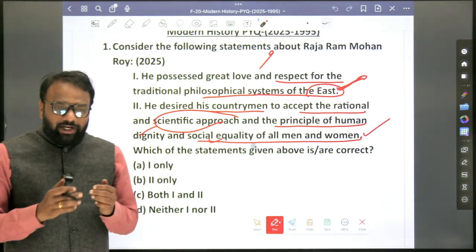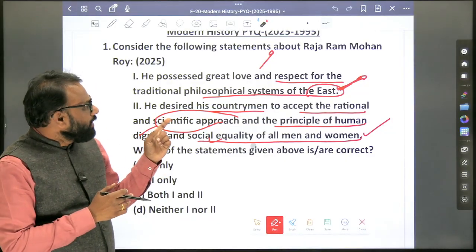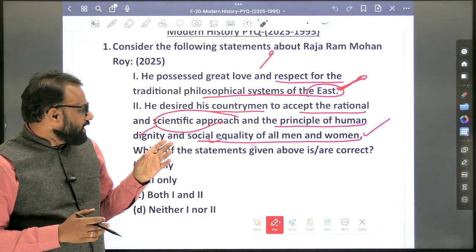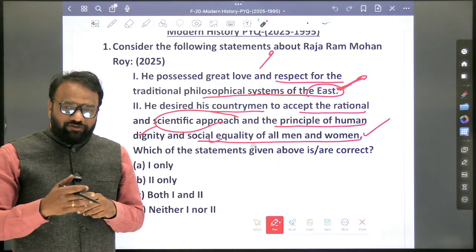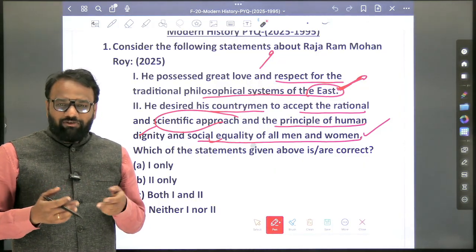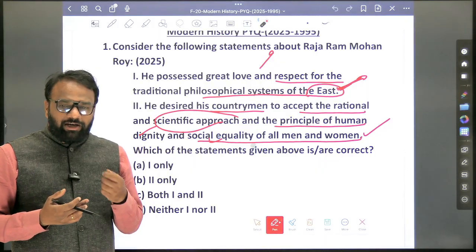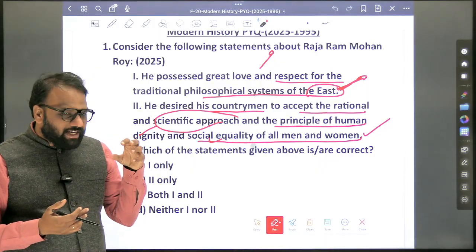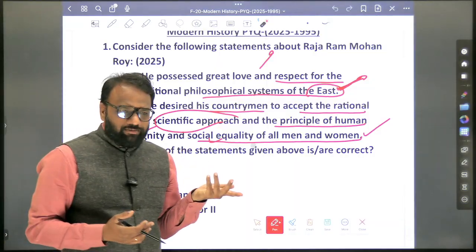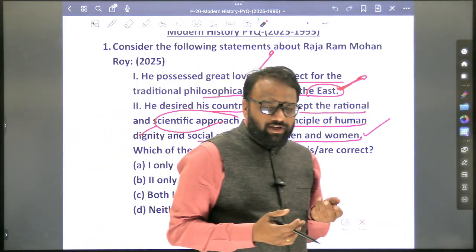Now, statements like rational and scientific approach: in the context of Raja Ram Mohan Roy, we have not come across rational and scientific approach. In the discussion of some other social reformers we have, but here we will not overthink and mark a wrong choice. So here we shall take a generalist approach. What is rational thinking? What is scientific approach? Questioning everything.